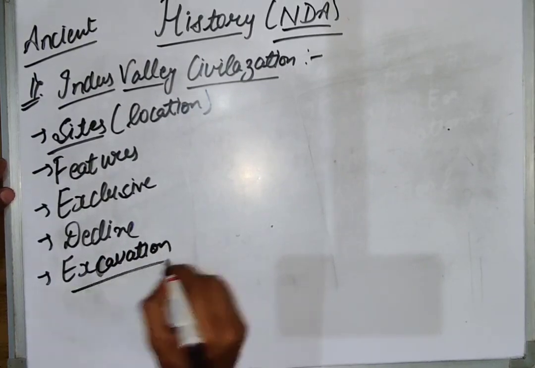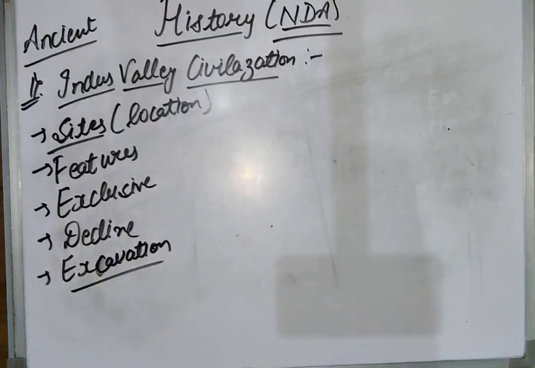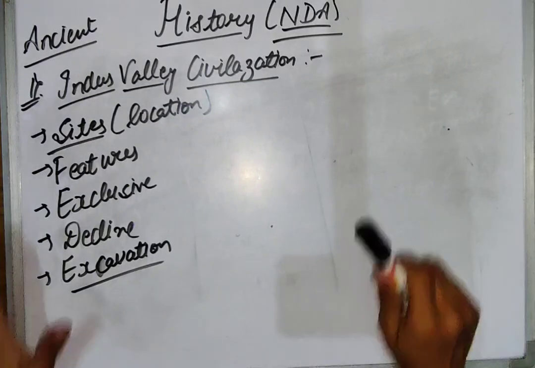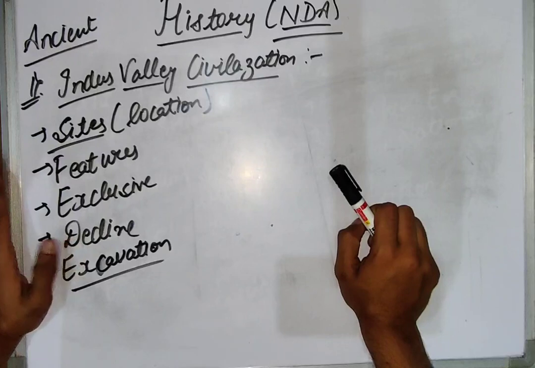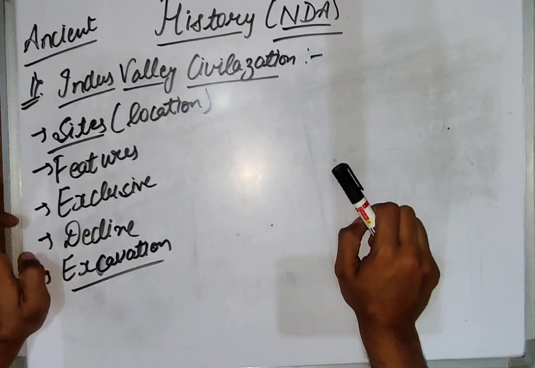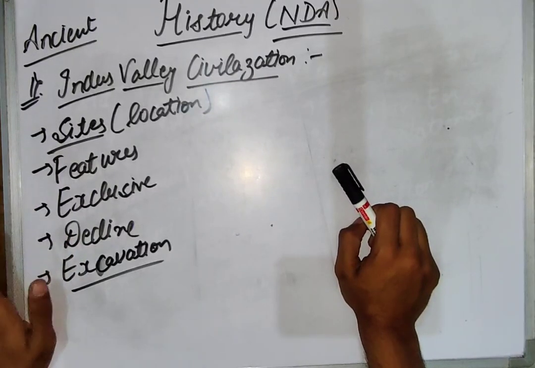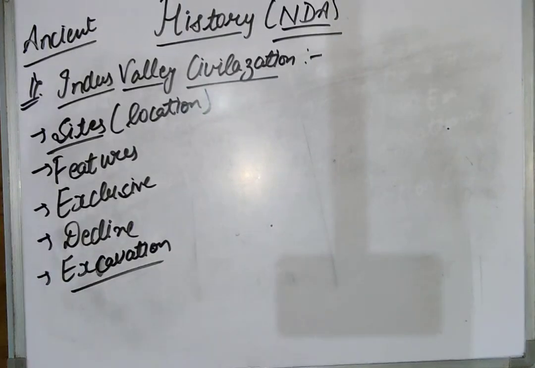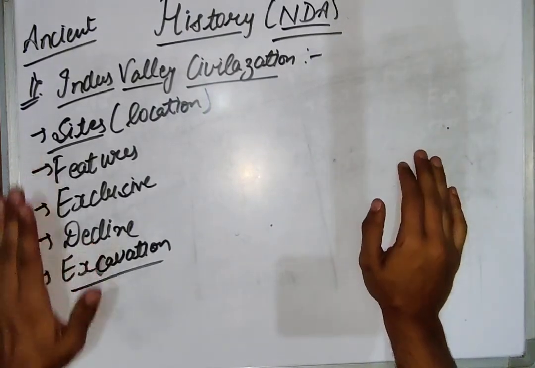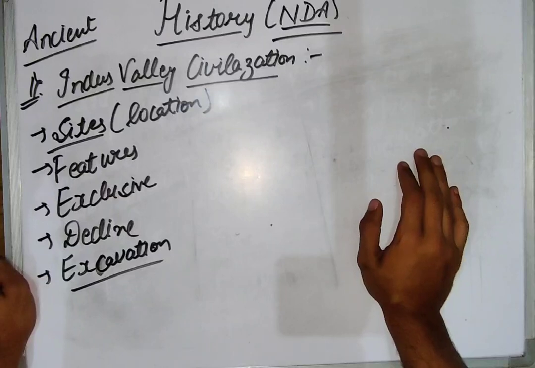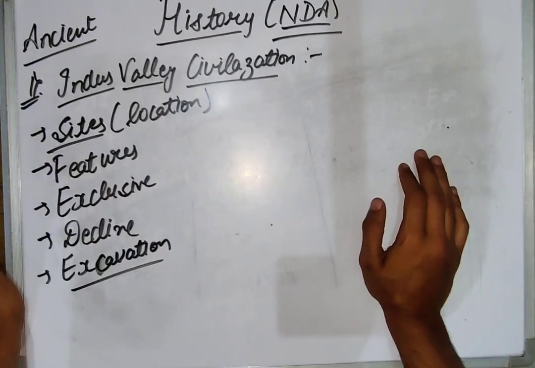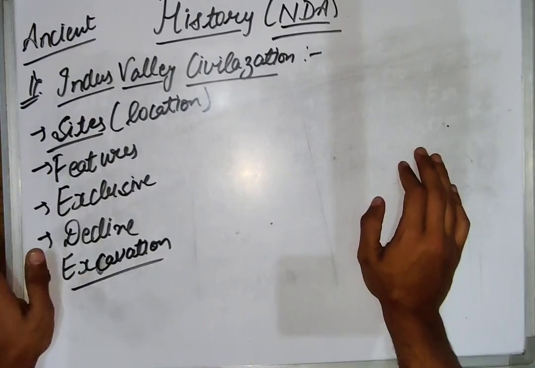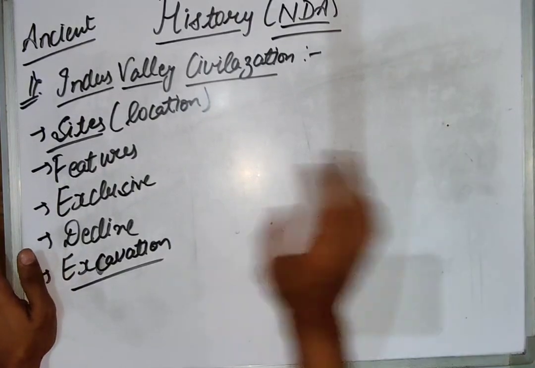So let's try to understand these parameters, basically five parameters. The very first is sites, where the Indus Valley civilization is located, then their features and exclusive features, and decline and excavation. Apart from these five points, the questions are not asked from anywhere else in the NDA exam. These are the only five concepts, or parameters, from which NDA asks you questions.